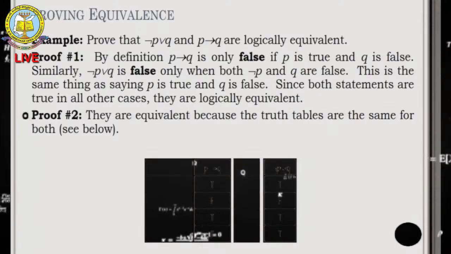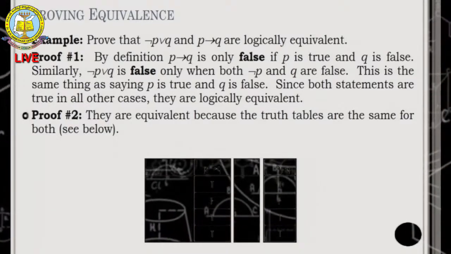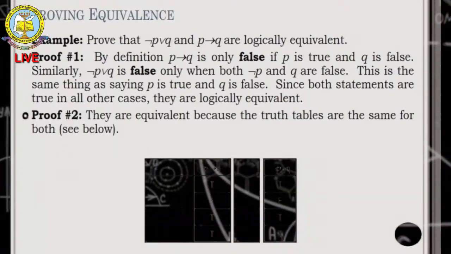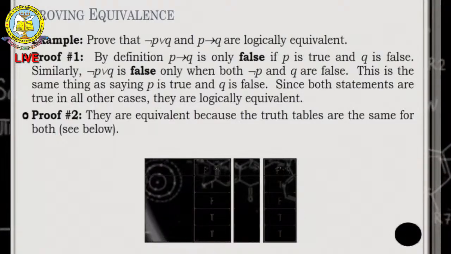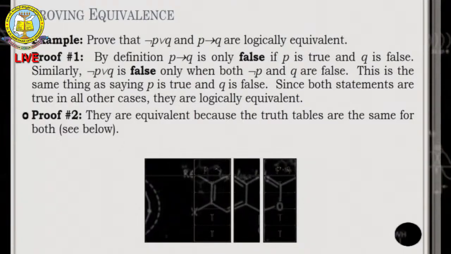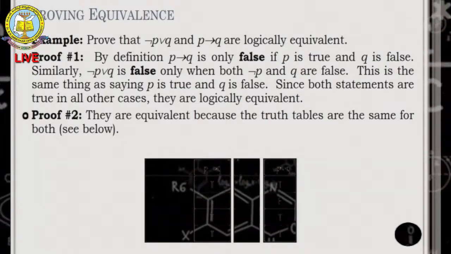Here is an example. First, P and Q, 2 statements I am taking. Here true, true, true, false, false, true, false, false. Here P implies Q I am taking. What is it? True, false, true, true is the resultant. Then negation P: false, false, true, true. Then negation P or Q: true, false, true, true. Here P implies Q we got TF, TT. Again negation P or Q also gives TF, TT. So when the operational relationships are equal, that is called logical equivalences, and the statements that can be used are operational equivalences, which we call logical equivalences.